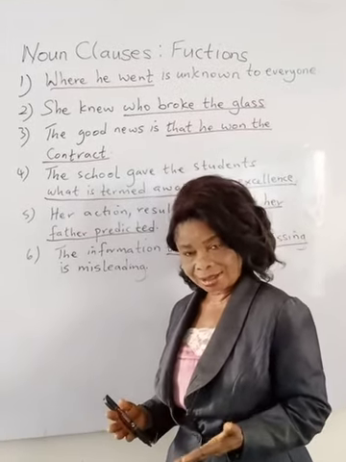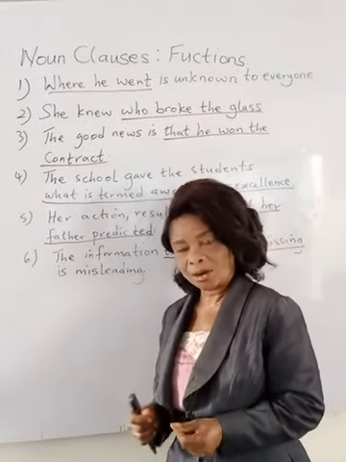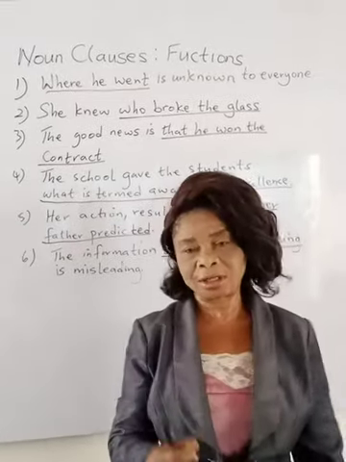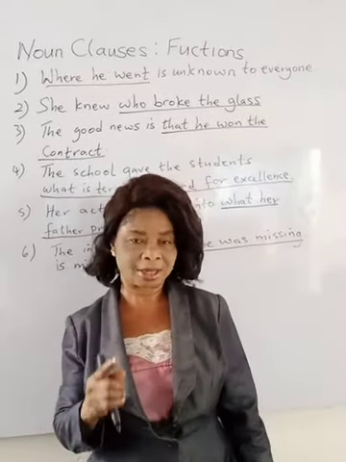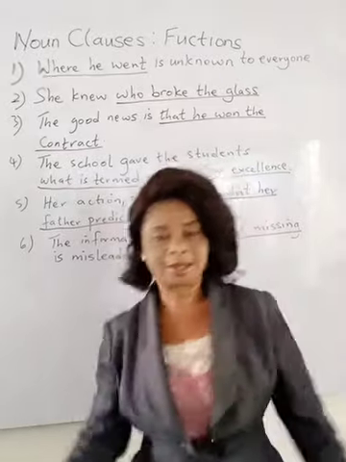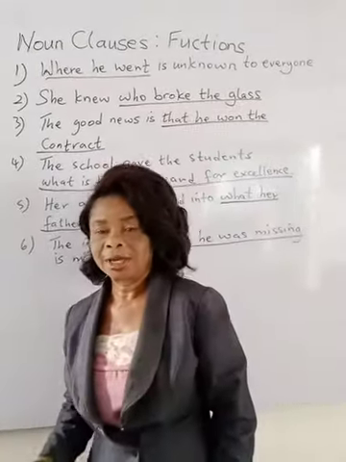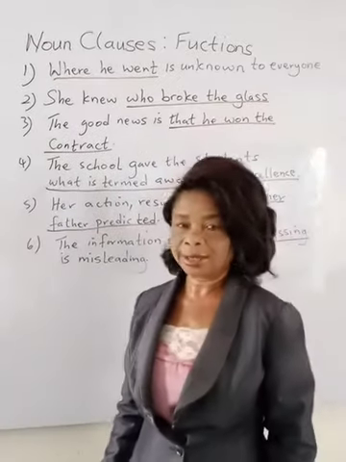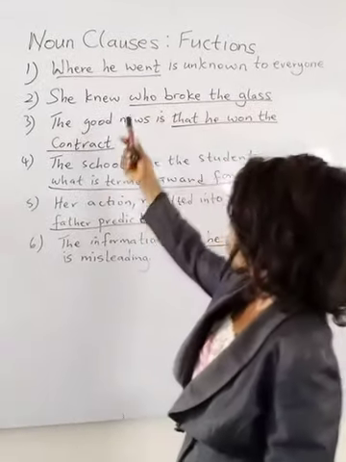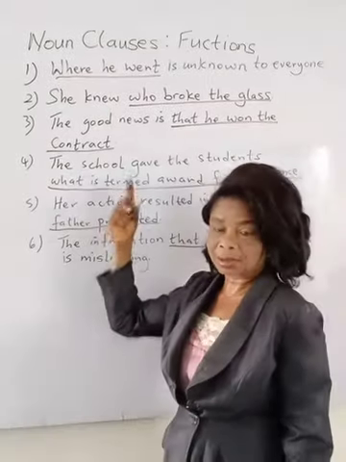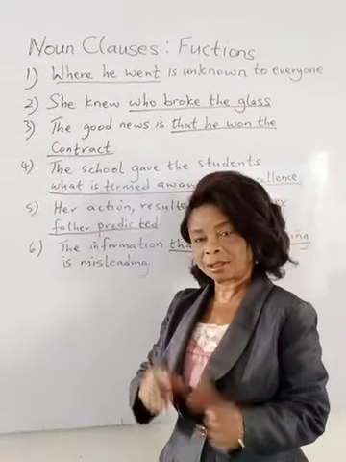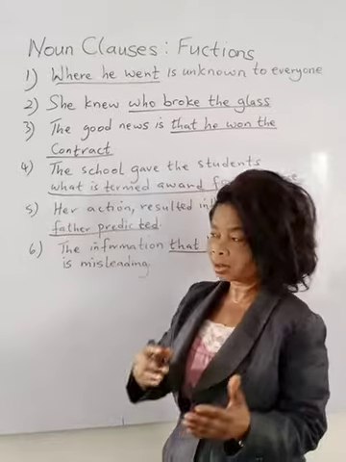Now, if you look at all those expressions underlined, each one must answer a question. They are dependents. They cannot stand on their own. Just like a person or an object that has a leg. I raise up one leg. Now you can see that I'm staggering. I cannot stand well until I put my second leg down. That is what happens in a noun clause. It is a dependent clause. It cannot stand on its own.